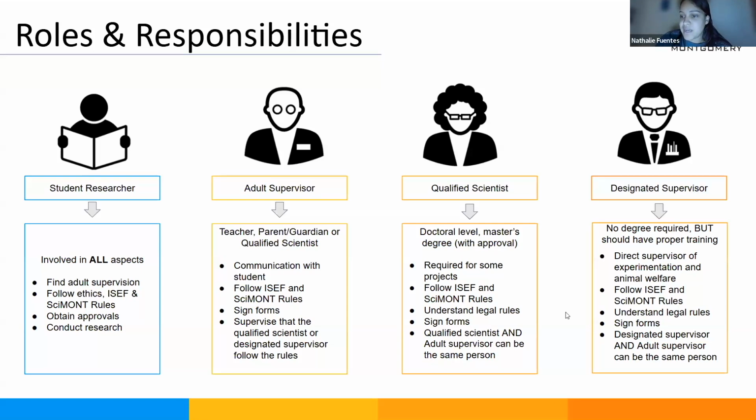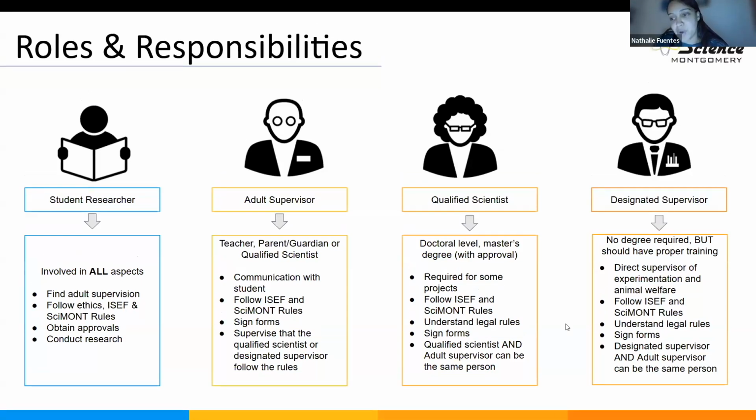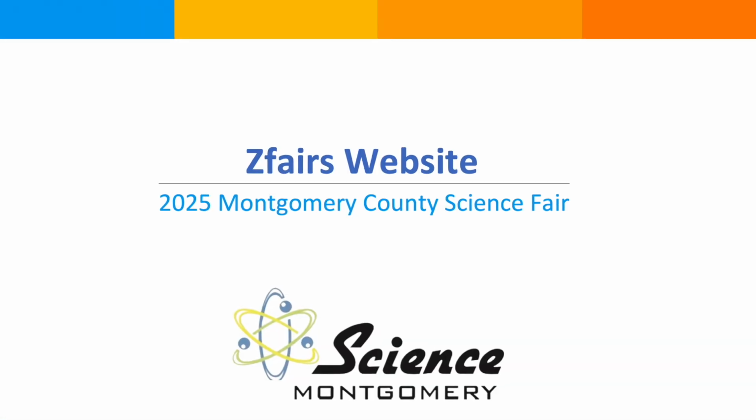In the case of the designated supervisor, no degree is required, but should have proper training. This person directs, supervises experimentation, and also in the case of animals, animal welfare. The person should be familiar with ICEF rules, also Science Montgomery, understand the legal rules, sign the forms, and again, let's mention it again, the designated supervisor and the adult supervisor can be the same person.